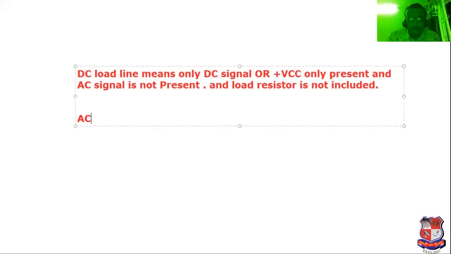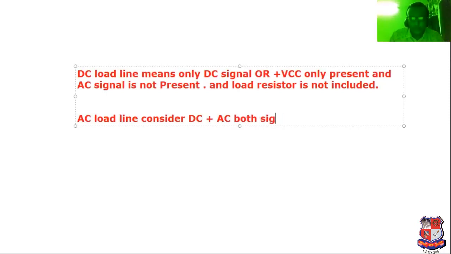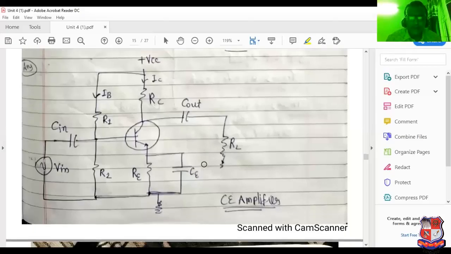For AC load line, here both DC plus AC signals are present in the amplifier, so it is considered as an AC load line. So this is the basic difference between the DC load line and AC load line.